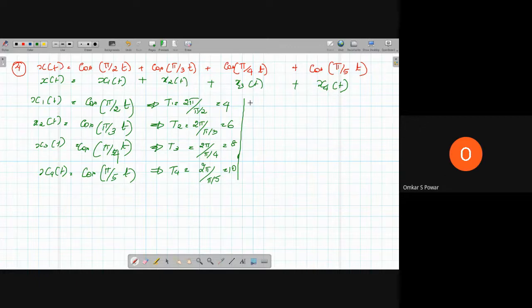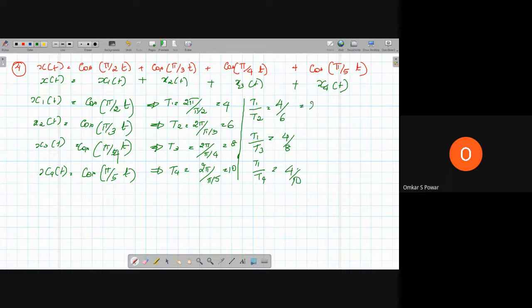Now what I told, t1 by t2 we have to find, then t1 by t3, then t1 by t4. If this ratio is rational, then it is periodic. So t1 by t2 is 4 by 6, t1 by t3 is 4 by 8, and another one is 4 by 10.